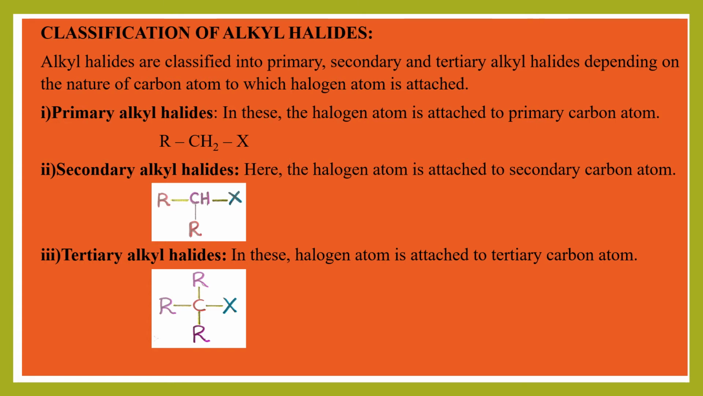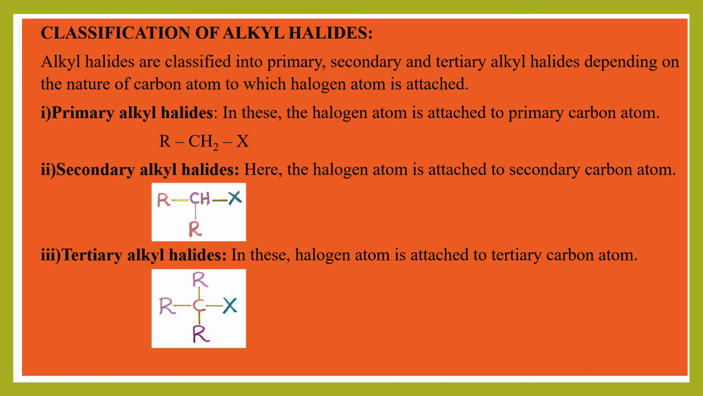Next, classification of alkyl halides. Alkyl halides can be classified into three types. What are they? Primary, secondary and tertiary alkyl halides. So how is this classification being done? Okay, it is done depending on the nature of carbon atom to which halogen atom is attached. So alkyl halides are classified into how many types, students? They are classified into three types: primary alkyl halides, secondary alkyl halides and tertiary alkyl halides. This classification is done basing on the nature of carbon atom to which halogen is attached.